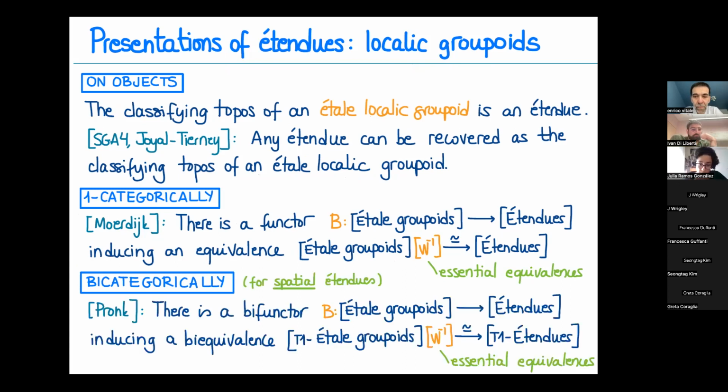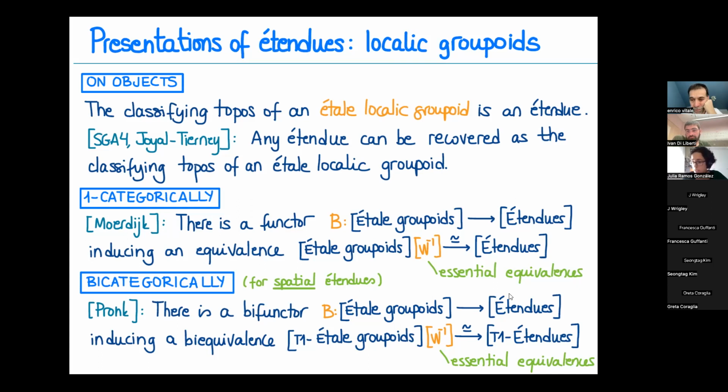Then we have, for spatial étendues, so locally a topological space, this result by Dorette Pronk, and that this functor can actually be extended to a bifunctor, from étale groupoids to étendues with the correct notion of two-cells, I won't enter into this, that induces a biequivalence between the T1 étale groupoids, so the ones in which we are inside T1, so internal to T1 locales, to topological spaces, to the T1 étendues, which are the ones that we obtain when we take the sliced opposite sheaves over a T1 topological space.